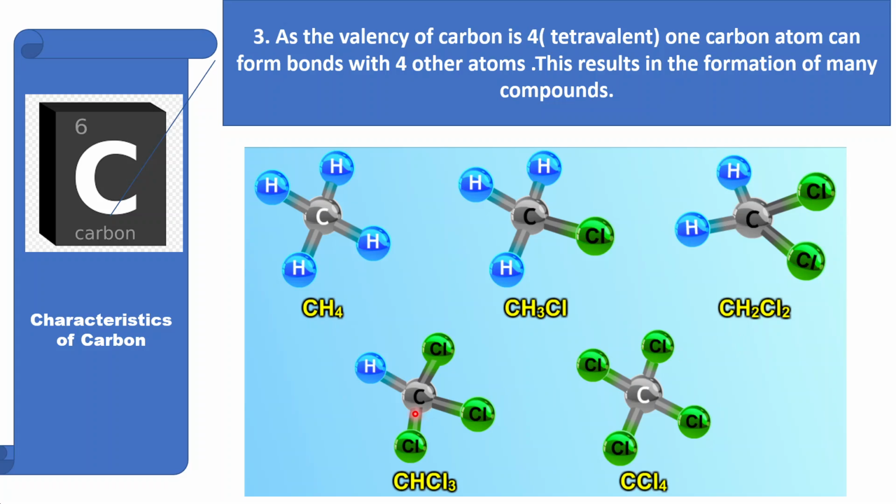One atom of carbon linked to one atom of hydrogen and three atoms of chlorine is chloroform, and one atom of carbon linked to four atoms of chlorine is carbon tetrachloride. Similarly, carbon atoms form covalent bonds with atoms of elements like oxygen, nitrogen, sulfur, halogen, and phosphorus to form different types of carbon compounds in large number.